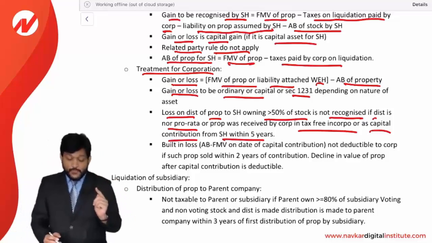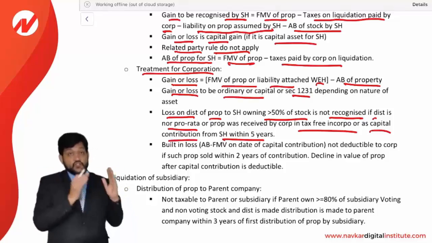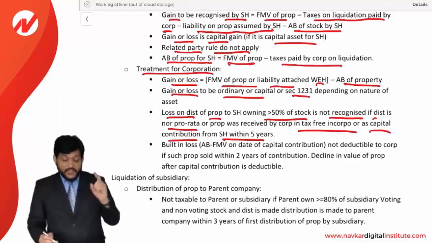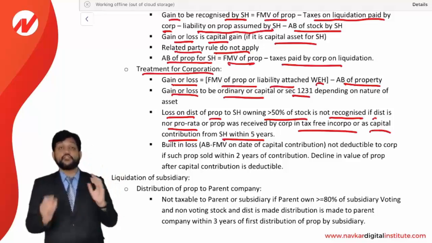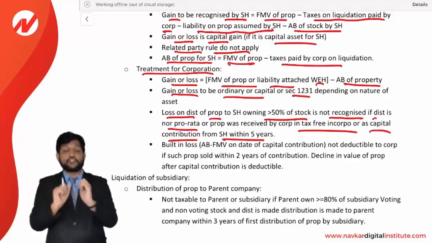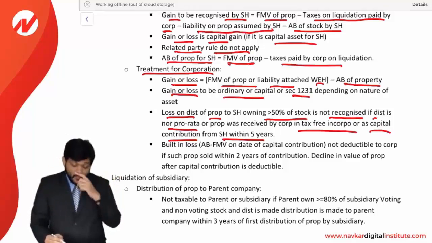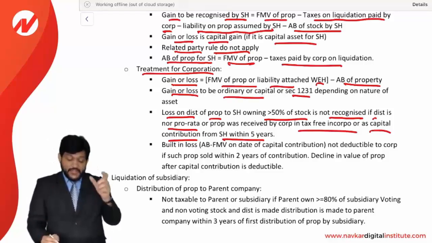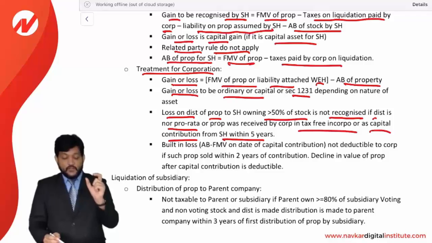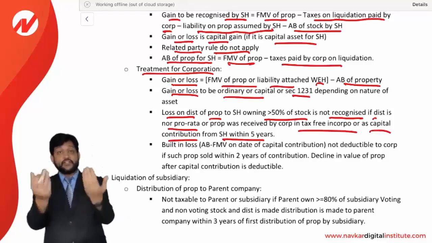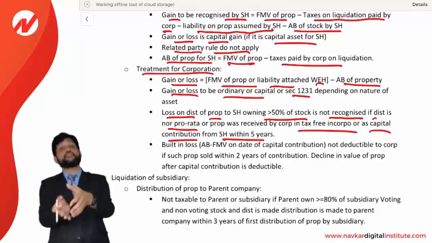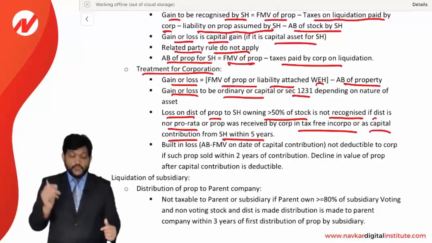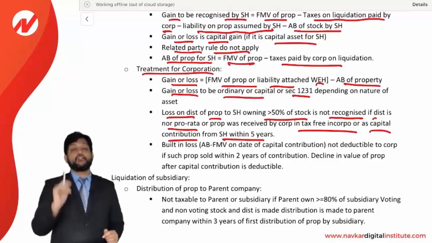If the distribution was not a pro rata distribution, means you are not giving to all, you are giving to a particular shareholder, or the property was received by the corporation in a tax-free incorporation, or it is a capital contribution from the shareholder within 5 years, means the shareholder contributed it as capital to the corporation and the corporation distributed the same property back to the shareholder within a period of 5 years. This being a situation where loss cannot be recognized by a corporation.